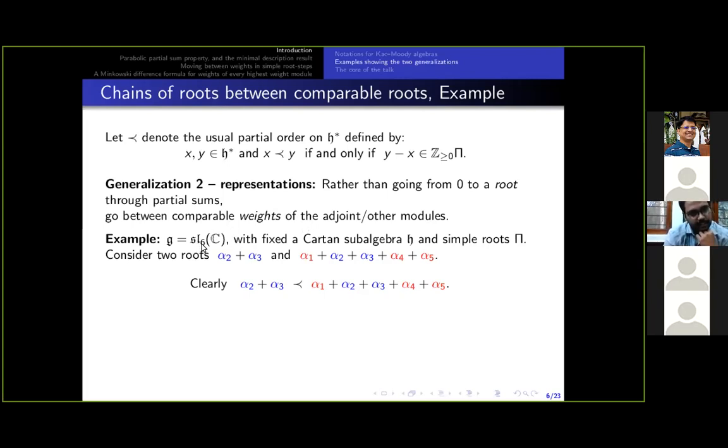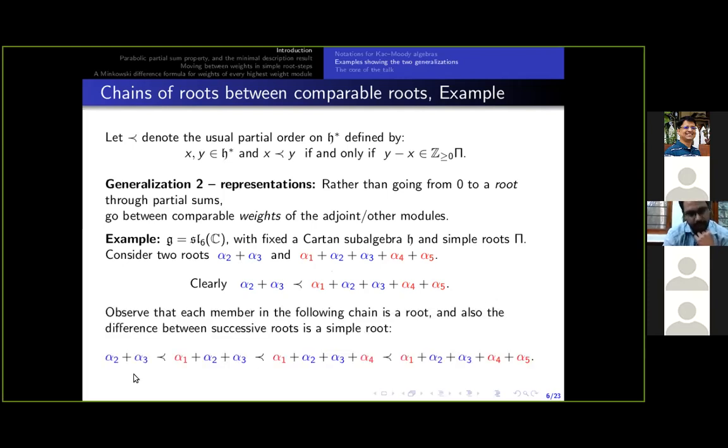Here G is SL6, 6 by 6 matrices. And let me start with two roots. The first one is alpha 2 plus alpha 3, and the second one is alpha 1 plus alpha 2 plus alpha 3 plus alpha 4 plus alpha 5. The difference between the second root and the first root is alpha 1 plus alpha 4 plus alpha 5, which I indicated in red. And correspondingly, we have the following chain of roots, and observe that we are going up along the chain each time by adding a red colored simple root that occurs in the difference between the two roots we started with.